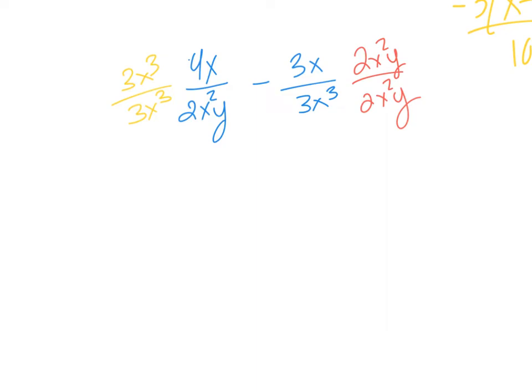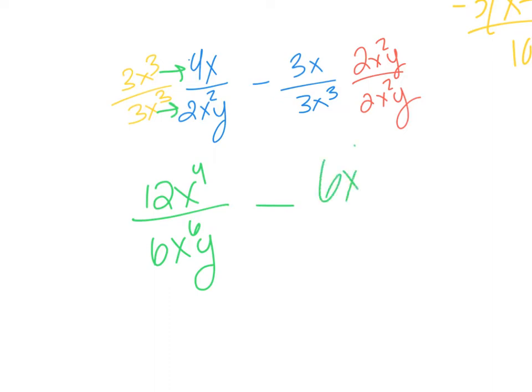So I multiply across like this, and I'm going to get 12x to the 4th over 6x cubed y. And I'm not going to simplify because the idea is I need common denominators. So if I simplify, I'm just going backwards, okay? Minus 6x cubed y, there we go, over 6x cubed y.